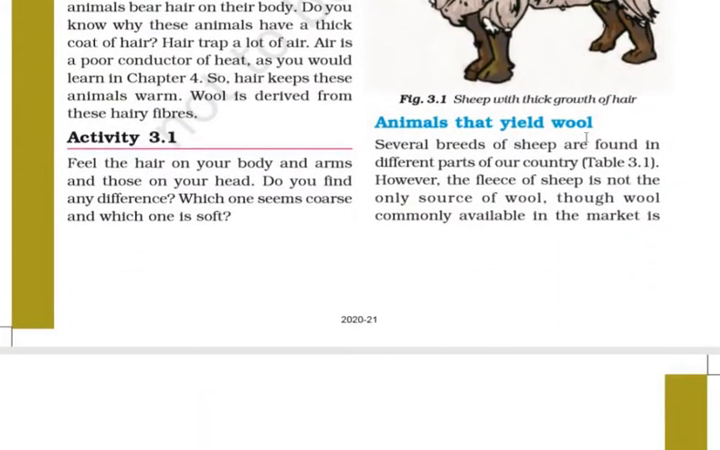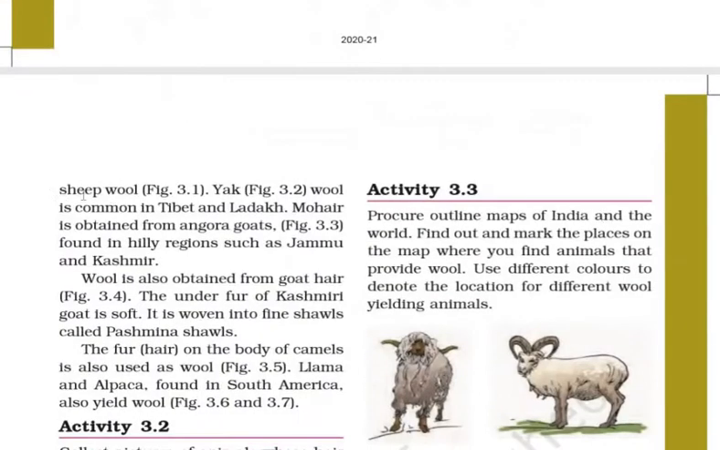Animals that yield wool. Several breeds of sheep are found in different parts of our country. However, the fleece of sheep is not the only source of wool, though the wool commonly available in the market is sheep wool. Sheep wool is very common, but it is not only sheep that can produce wool.